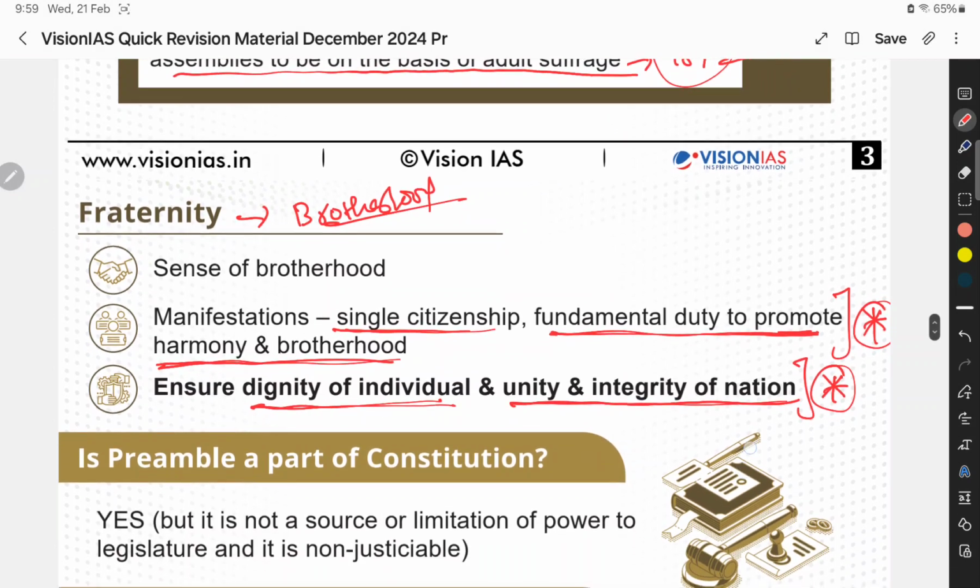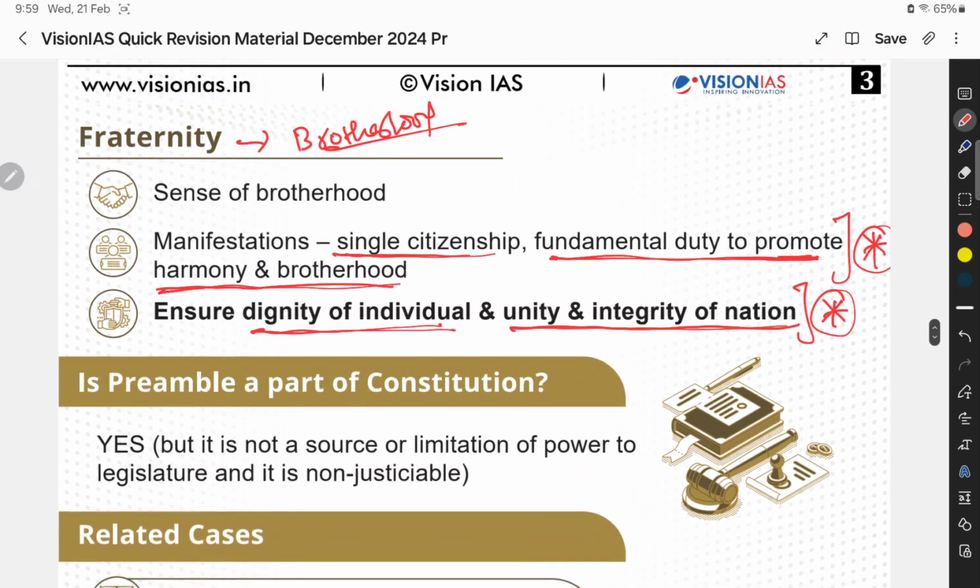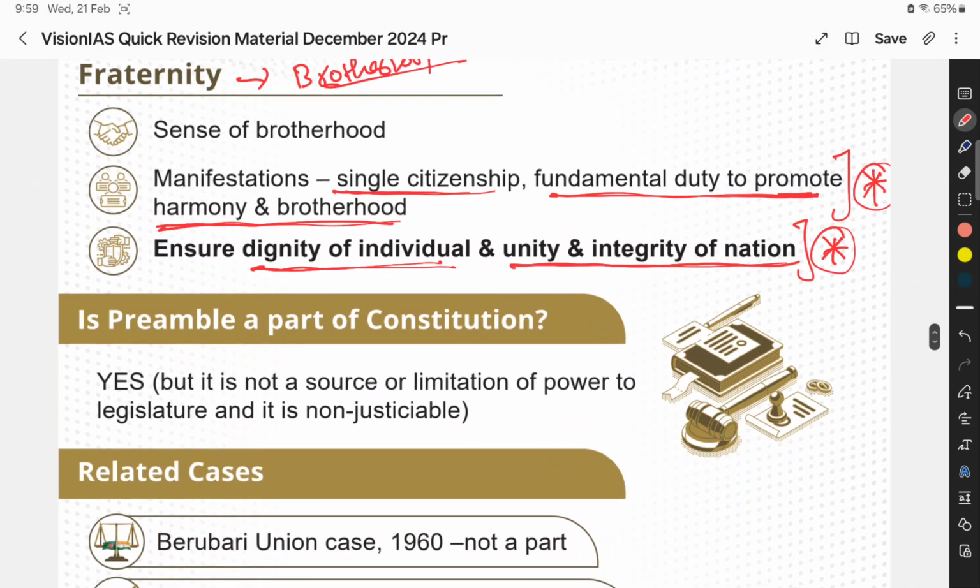After India got independence, over the years there was one controversy. Some people said the preamble is not part of the constitution, so we cannot amend it. But some people said it is part of the constitution, so we cannot amend it.